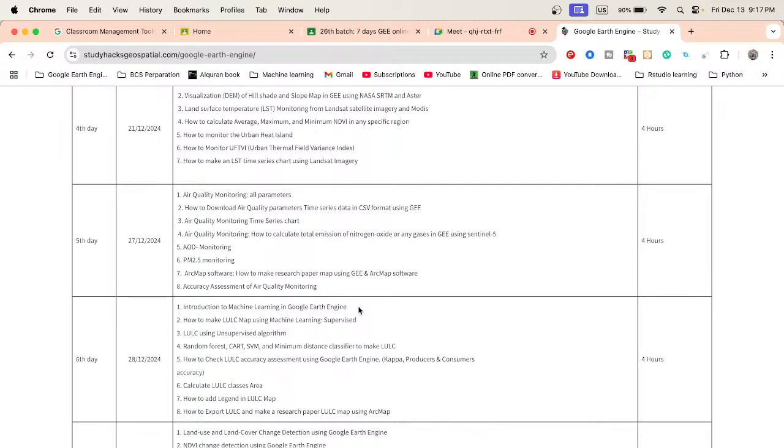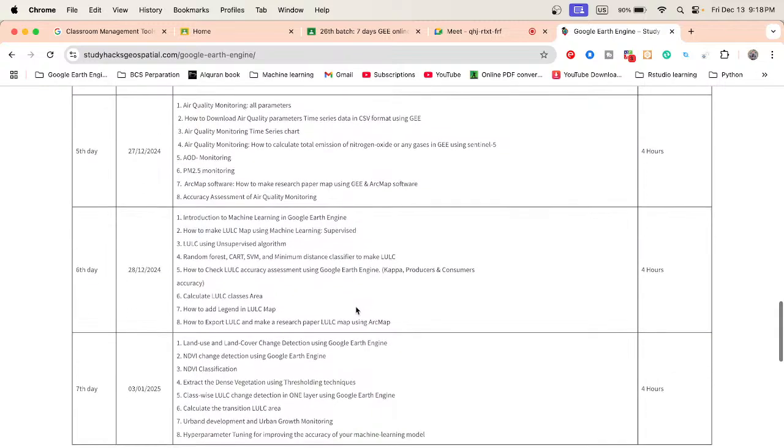So we also discuss these things, and how to check the accuracy of your air quality monitoring map, how to download the air quality parameters time series data in CSV file format, and how we can easily make the time series chart of air quality monitoring data. Okay, and we also discuss how to calculate the total emission for any specific gas using Google Earth Engine.